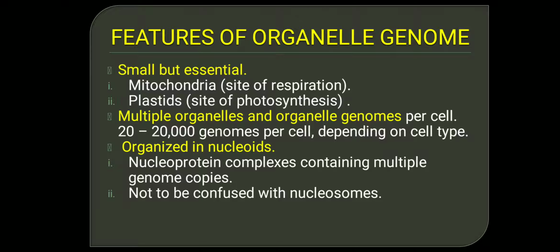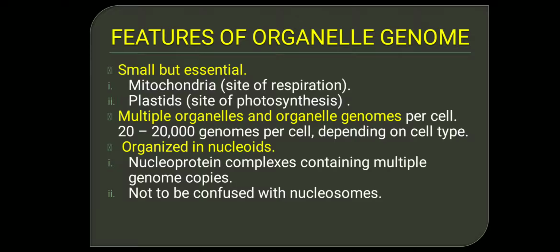So moving on to the features of the organelle genome. What are the features of the organelle genome? They have certain salient features. The first feature is that they are small. The organelle genome, not the nuclear genome, is small, but very essential. They are found inside the mitochondria and plastids. Mitochondria is the site for respiration and plastids are the site for protein synthesis.